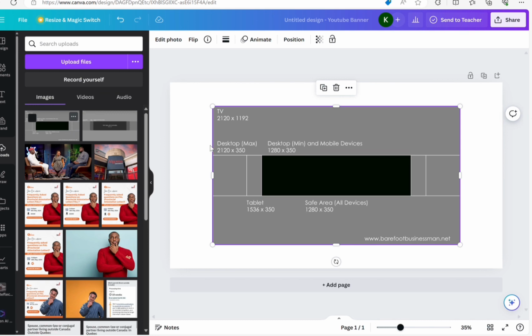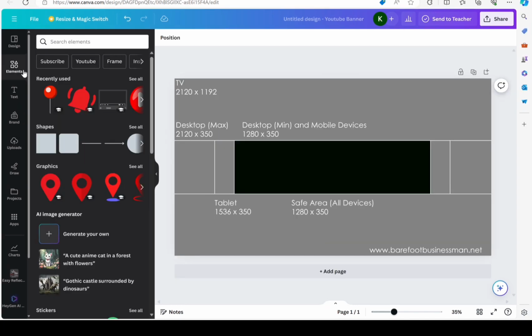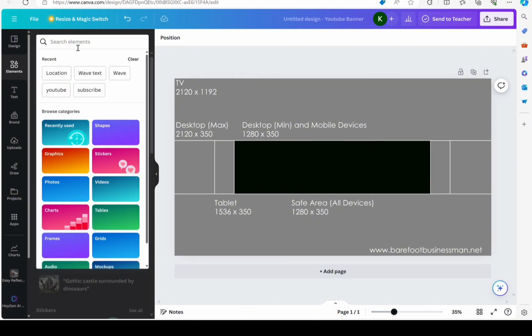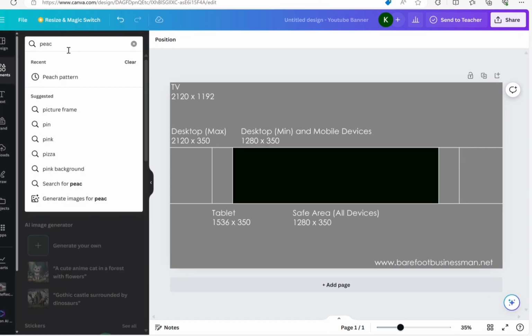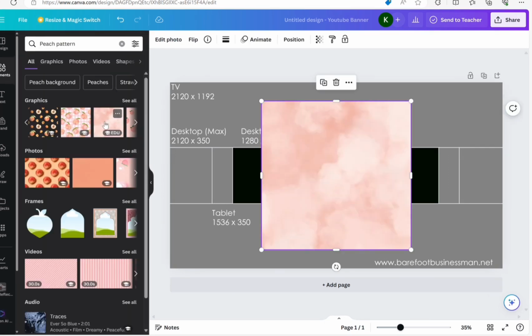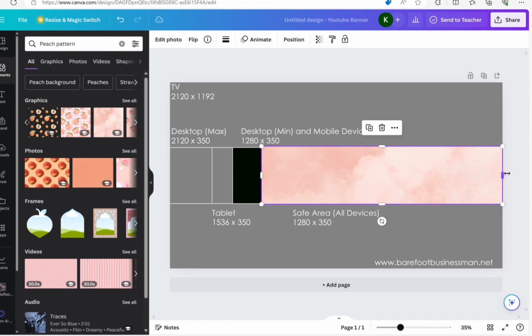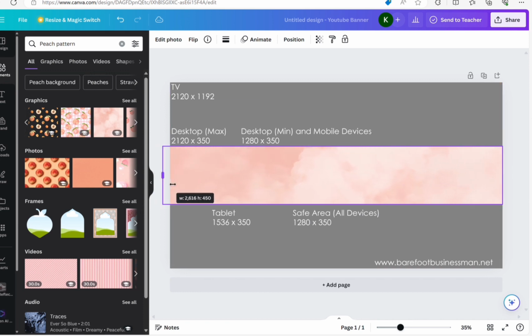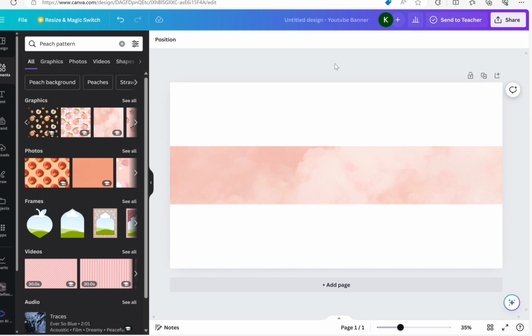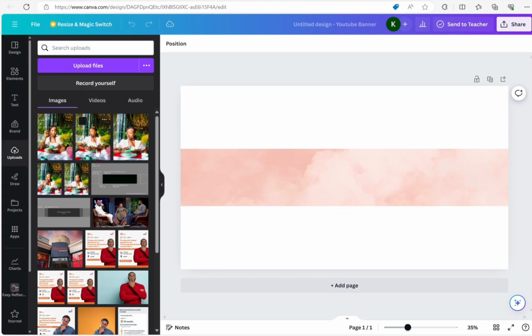Then you try to make it fit the entire space on the white frame. Clicking on Elements, I typed in peach, but you can decide to use a white background. That is going to be the background for our banner. Me, I like peach, so that's why I'm going to be using this template. You try to make it fit the entire size of the frame. After that you delete the background, then we can start editing.